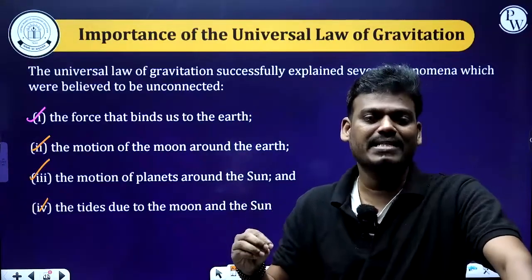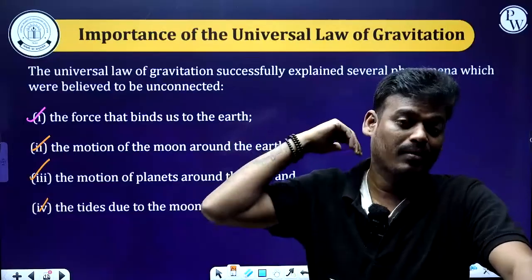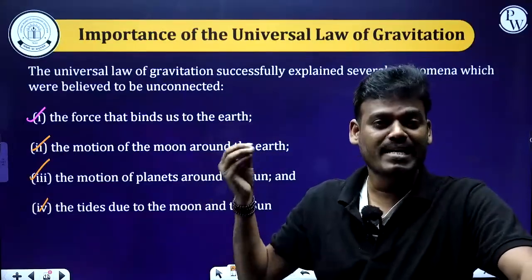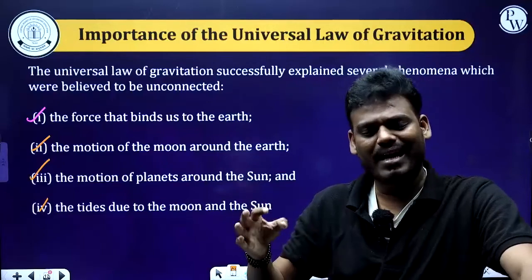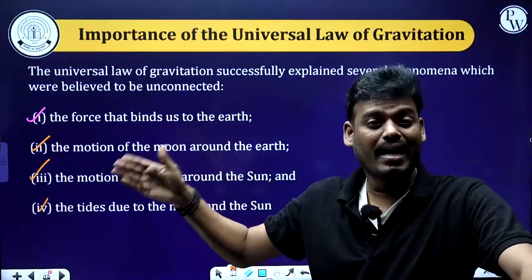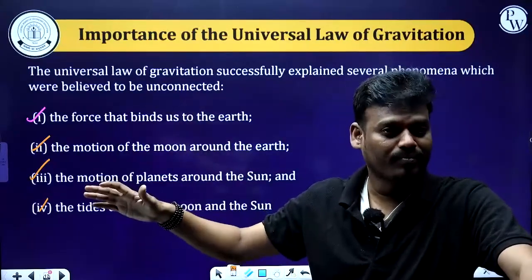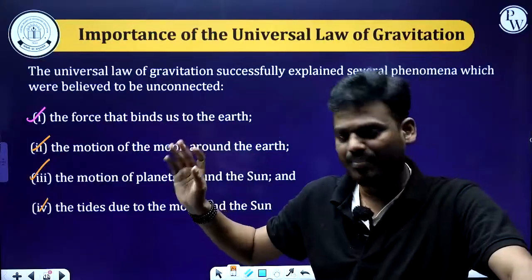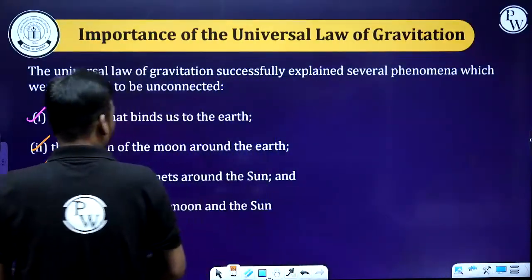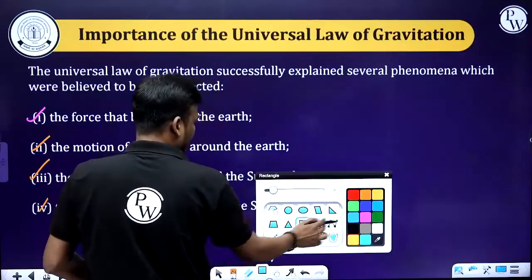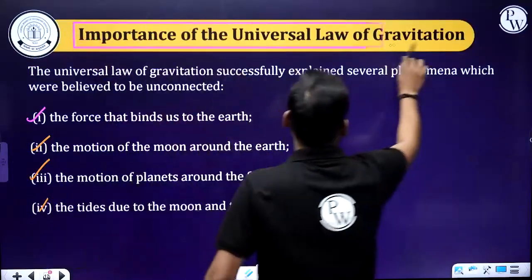But generally we can say that, compared to the sun, the moon is very near to our earth's surface. Generally we say that the reason behind these tides is the moon. Let's consider the moon only. Now we got to know the importance of the universal gravitational law. Then let's move on to the next topic.